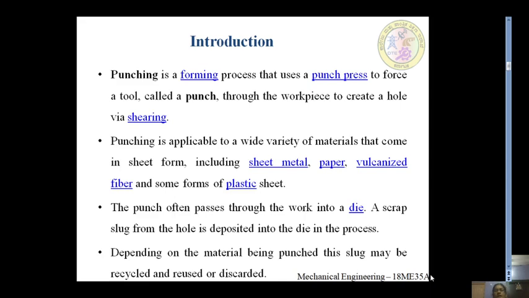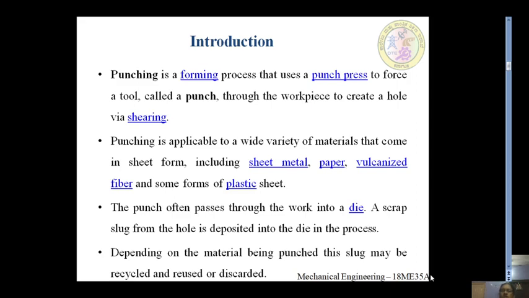So here we will have the punching concept. Punching is a metal forming operation which uses a punch press to force a tool called a punch through the workpiece to create a hole via shearing.